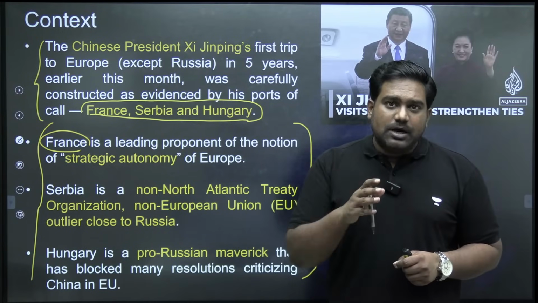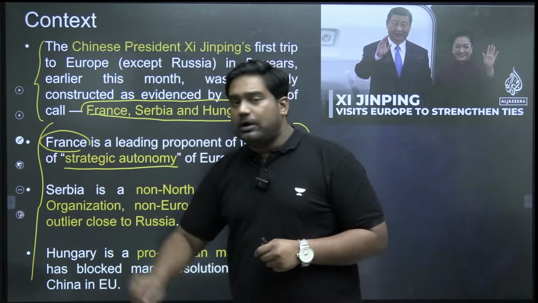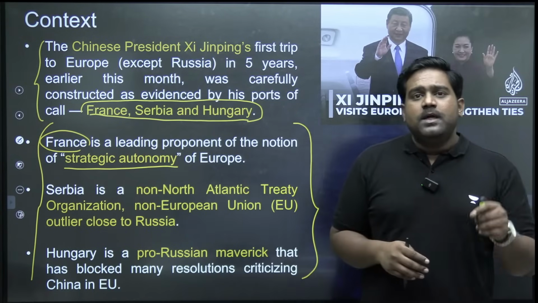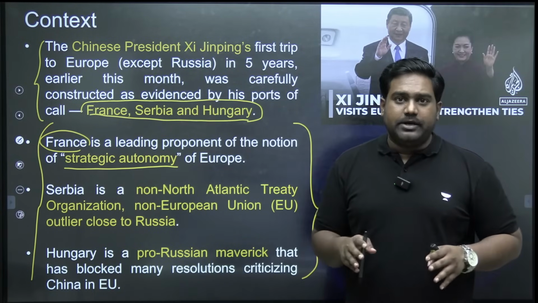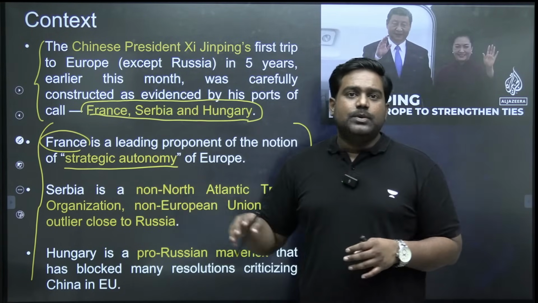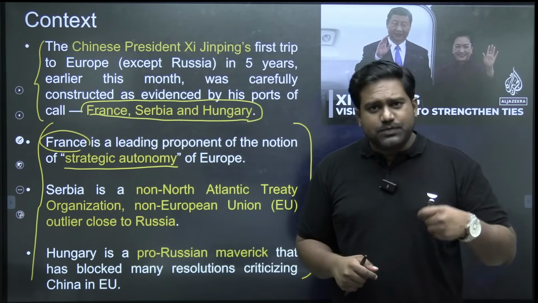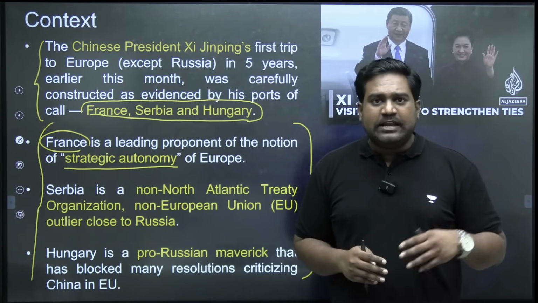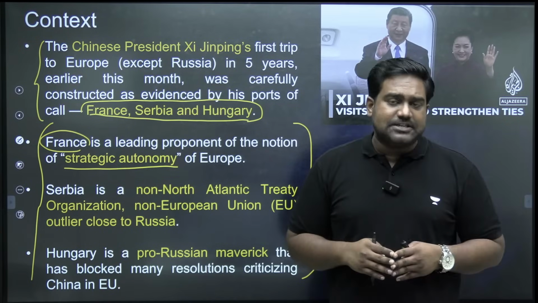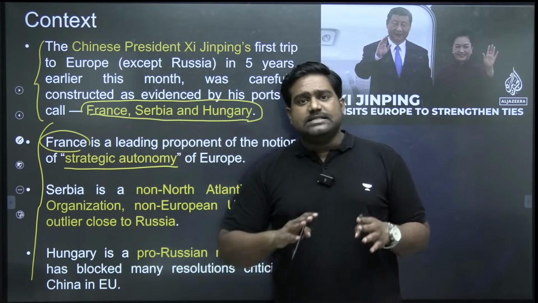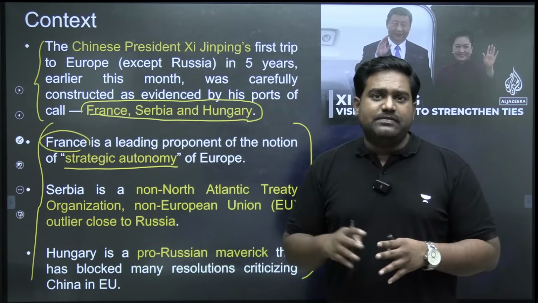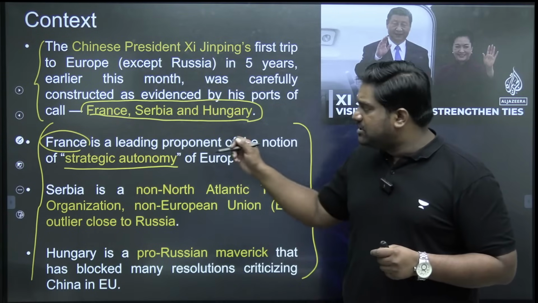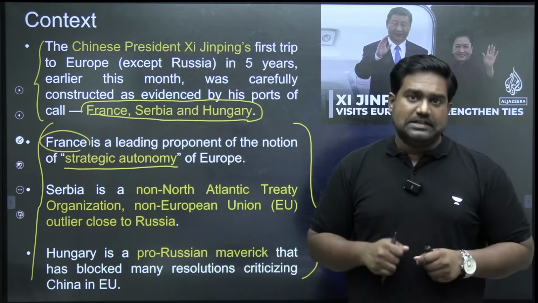France follows a principle of strategic autonomy in its foreign policy, which is quite similar to that of India. Some of you might know that India's foreign policy is also rooted in this fundamental principle, which means we follow an independent foreign policy. We don't align with any powers or any clubs. We don't join military alliances, etc. So even though France is a Western democracy largely aligned with the Western democracies, even though it's a member of NATO, it usually follows the principle of strategic autonomy when it comes to its foreign policy.